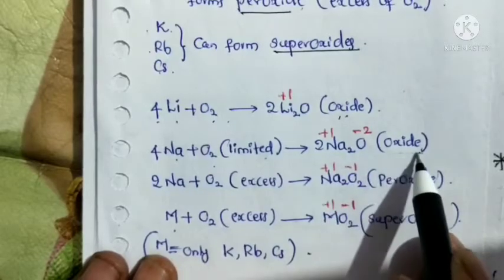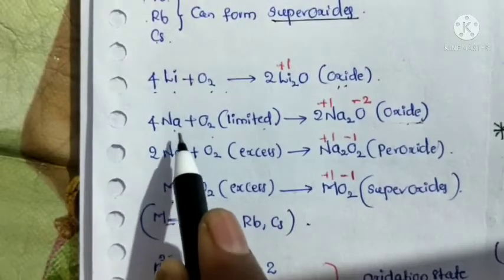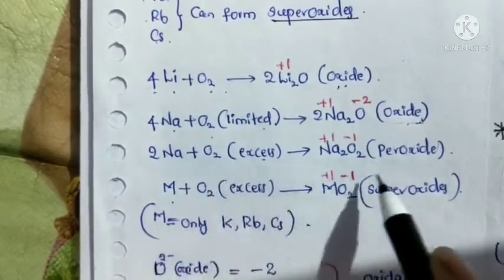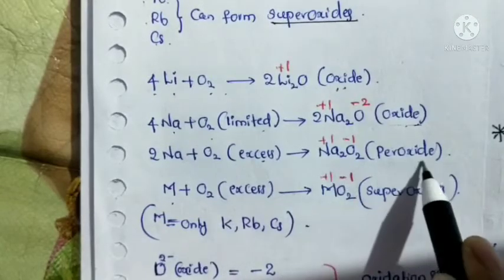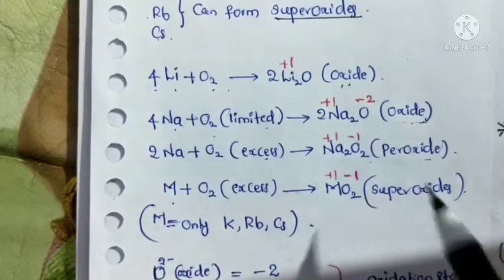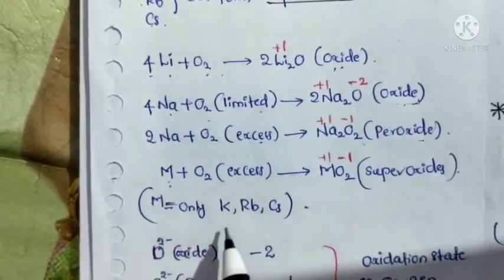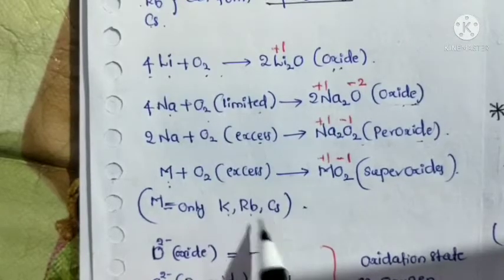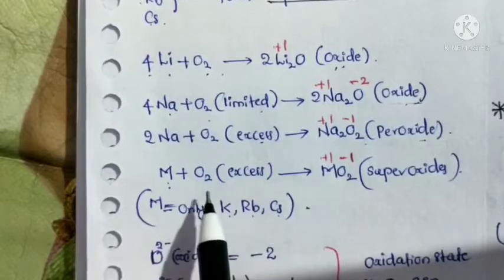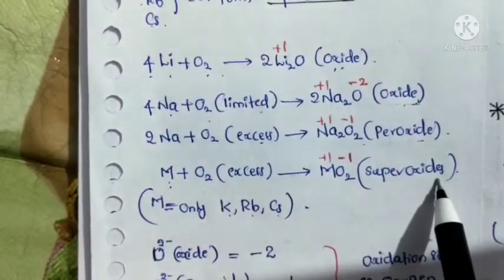Sodium monoxide is nothing but sodium oxide, but when sodium reacts with excess oxygen it forms sodium peroxide. What is the formula? Na2O2, sodium peroxide. Next, which metals? Only potassium, rubidium, cesium. These large metals react with excess oxygen to form superoxides.